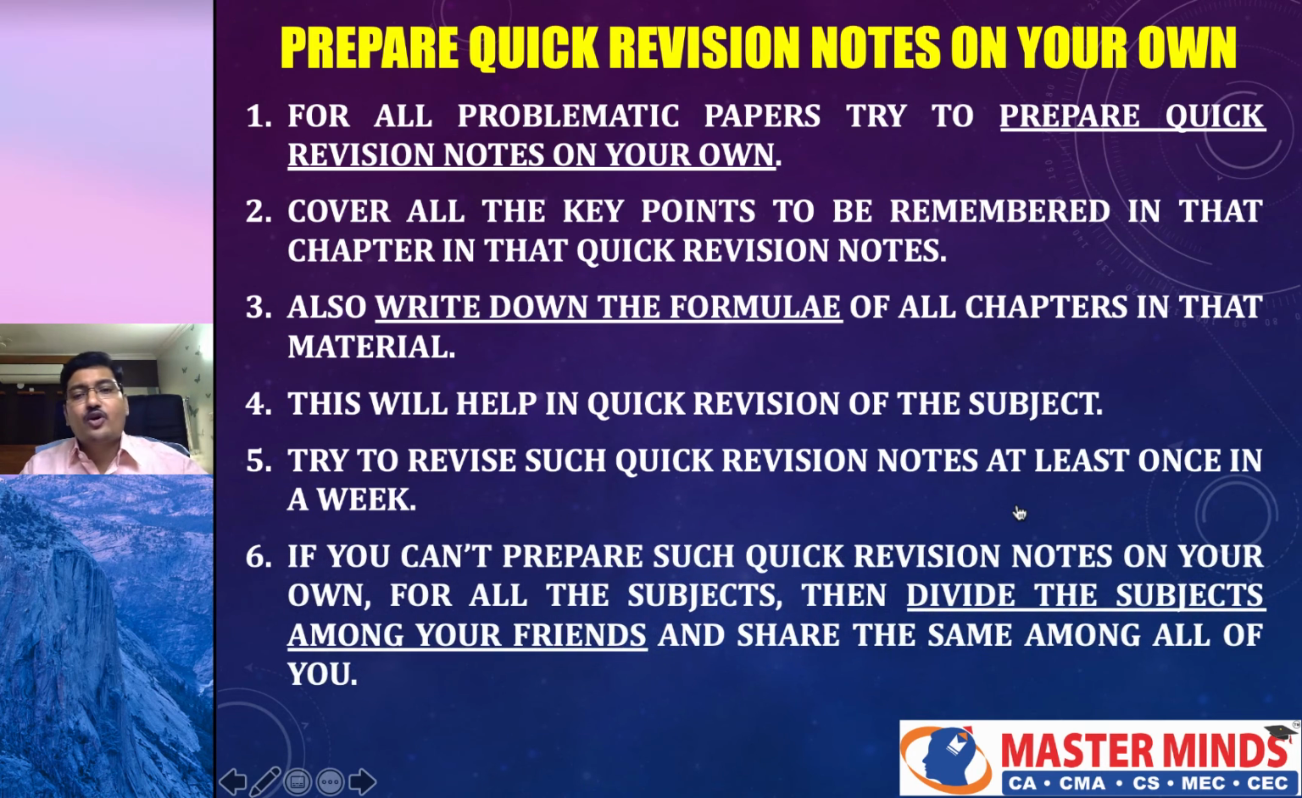If you cannot prepare such quick revision notes on your own for all the subjects, then divide the subjects among your friends. So one friend needs to do accounts, one friend needs to do advanced accounting, one friend needs to do costing. After that, you try to exchange your work. In that manner, you can save a lot of your time. In that manner, you can improve your efficiency.